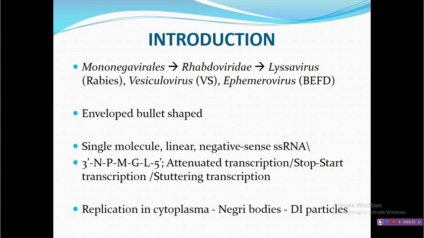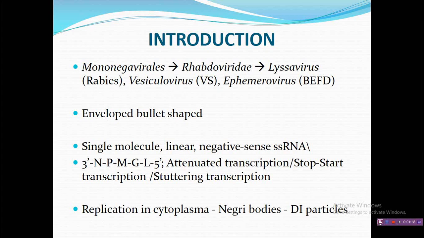In replication, the entire replication happens inside the cytoplasm of the host cell, and they may not produce a characteristic inclusion body. In case of rabies, it is known as Negri body, and when we are cultivating viruses at high MOI, they may produce DI particles. So this is the background of family Rhabdoviridae.